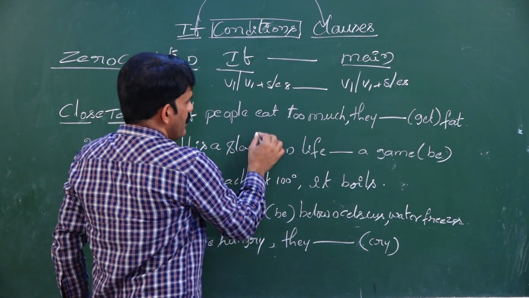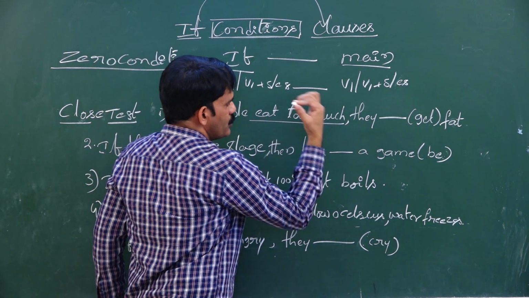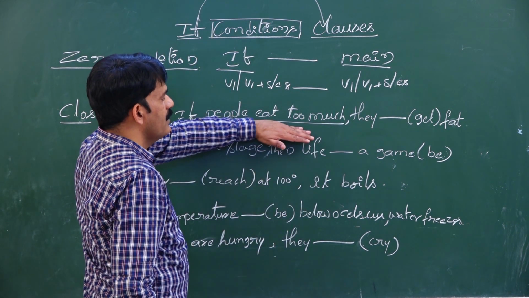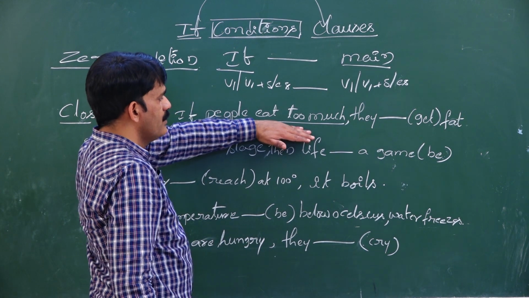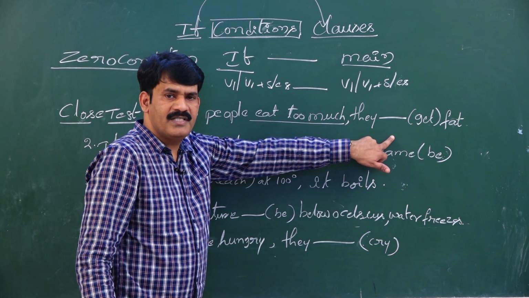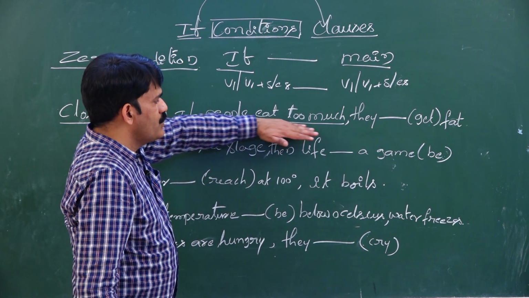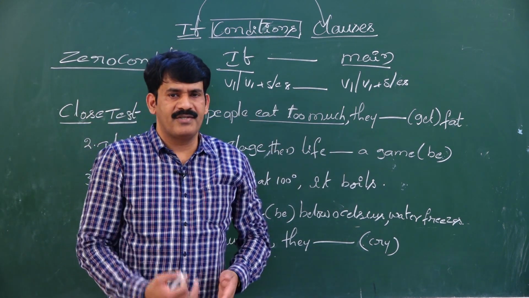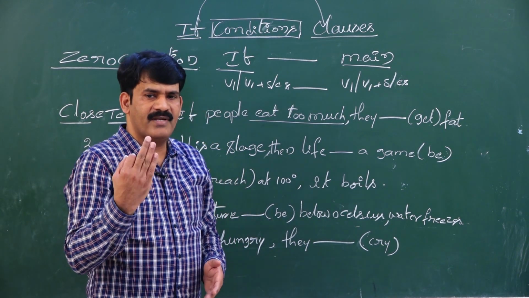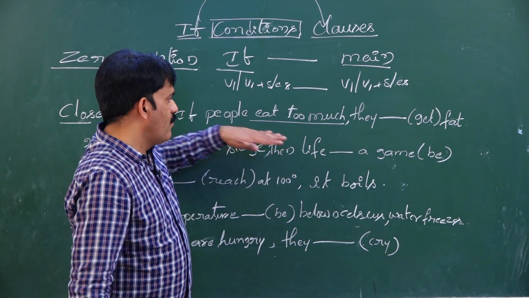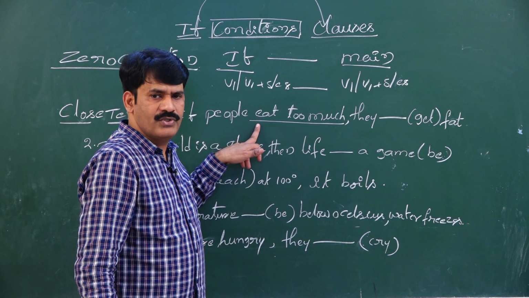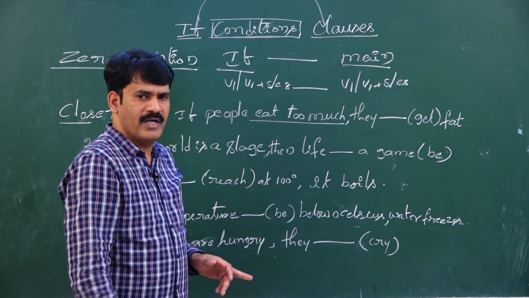If people eat too much is the inference for us to fill the blank. It is a natural fact, general fact, scientific fact, because whenever scientific facts are used, you have to write only in zero condition.